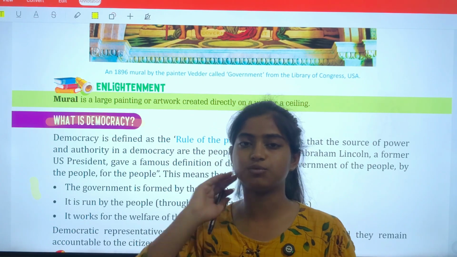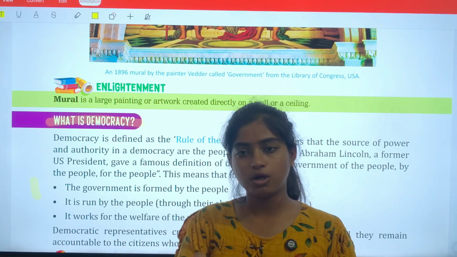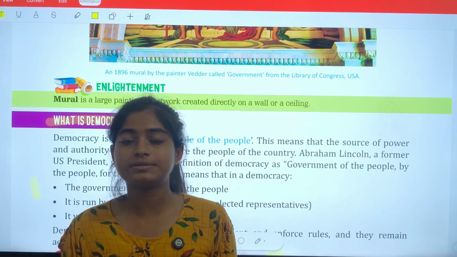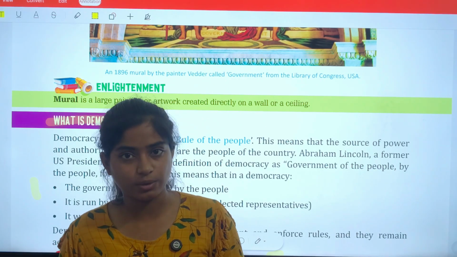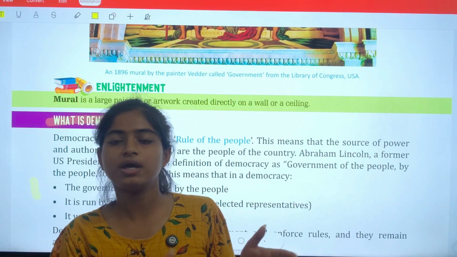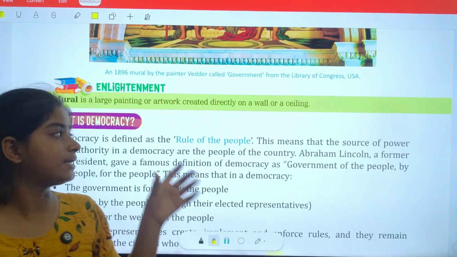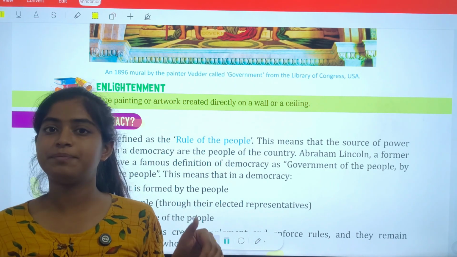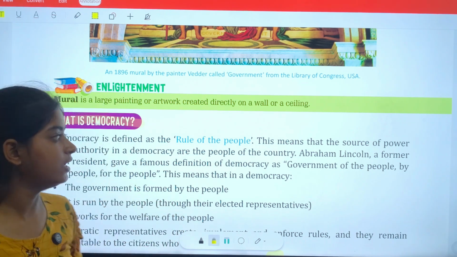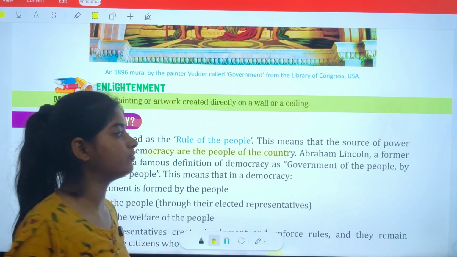But monarchy is just the opposite to it. In that, a king rules all over the kingdom, and no one can question the king. The citizens of that kingdom do not elect the king. The ideology is that the king's son will become king again, so this custom keeps on going. So the main difference between monarchy and democracy is that in a democracy, anytime we can change the government if we see that the government is not working properly. This means that the source of power and authority in a democracy is the people of the country.